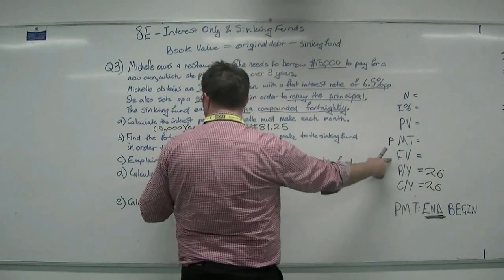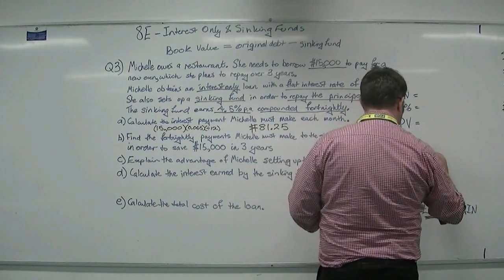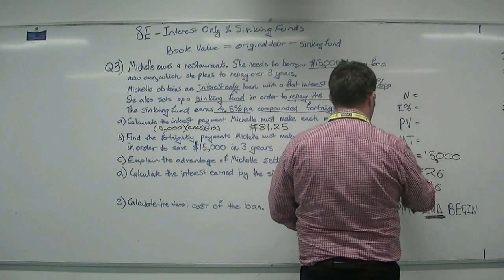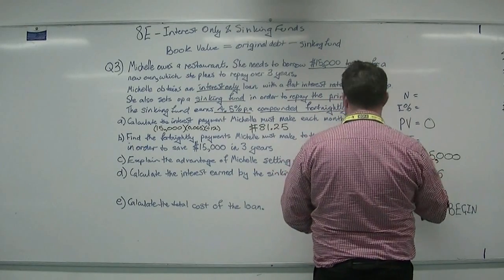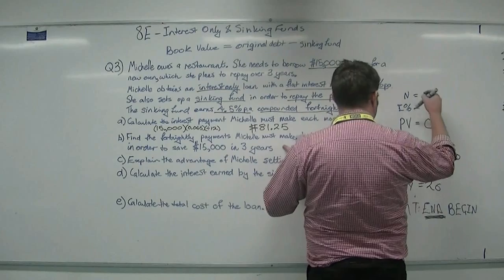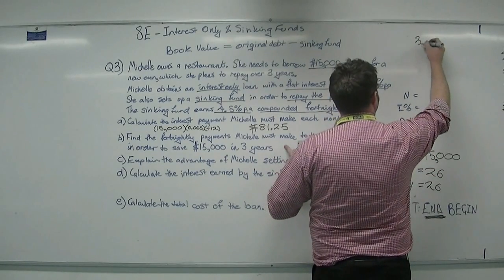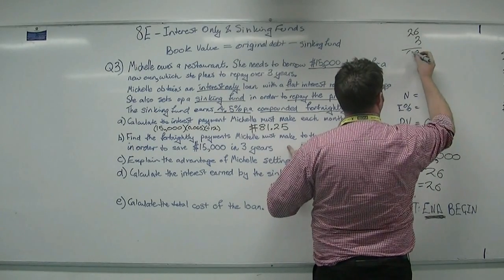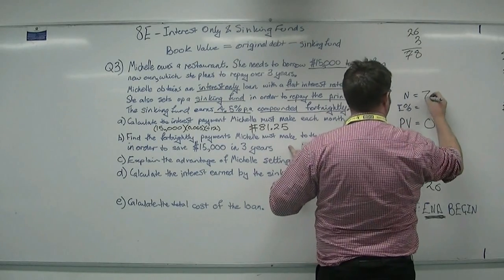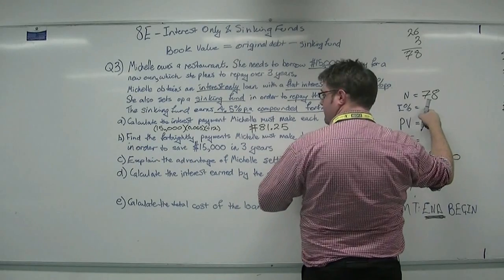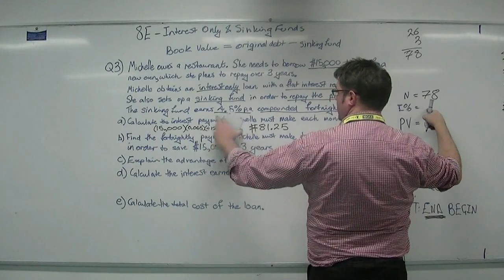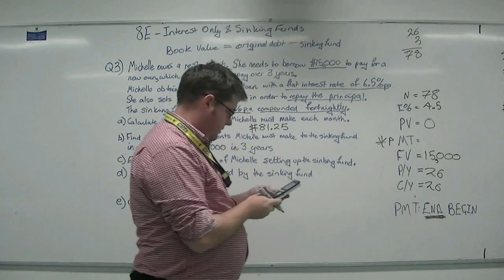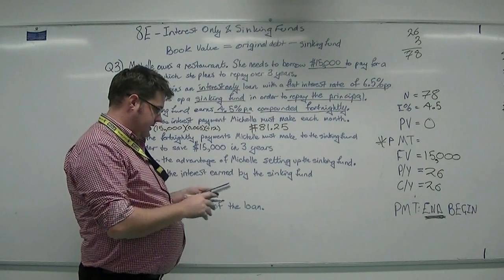The final value we want to be $15,000, okay? The payment value is what we're going to solve. Present value is 0 because that's what we start with. We want it in 3 years, so 3 times 26. 3 6s are 18, 2 3s is 6, and the 1 is 7, so that's 78. The interest rate we're told for the sinking fund is 4.5%.